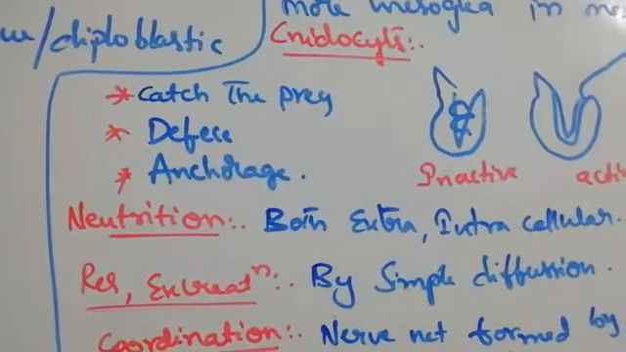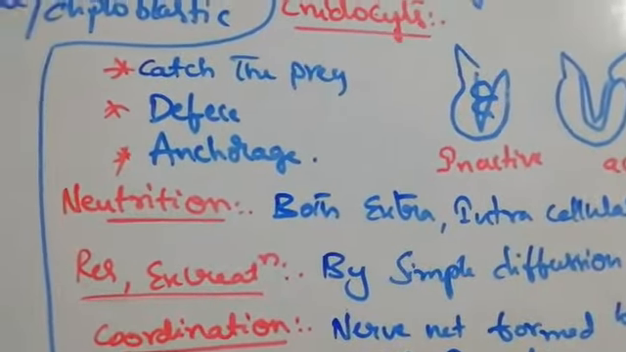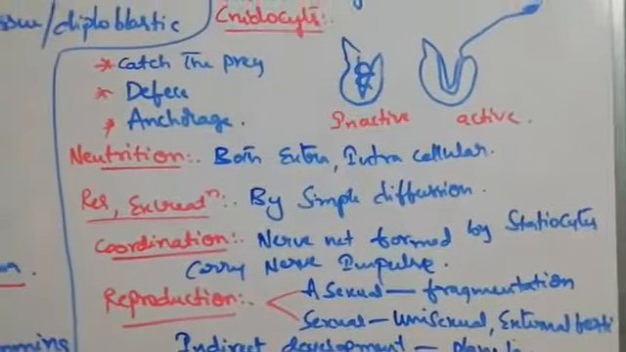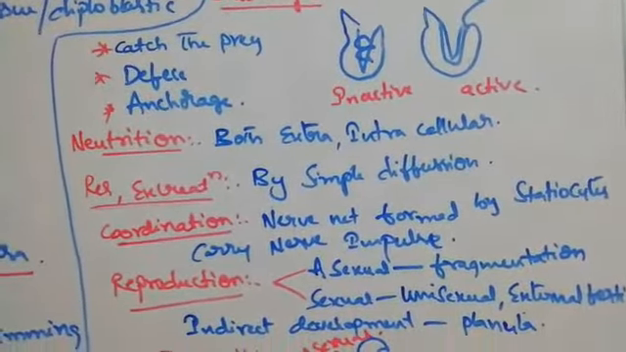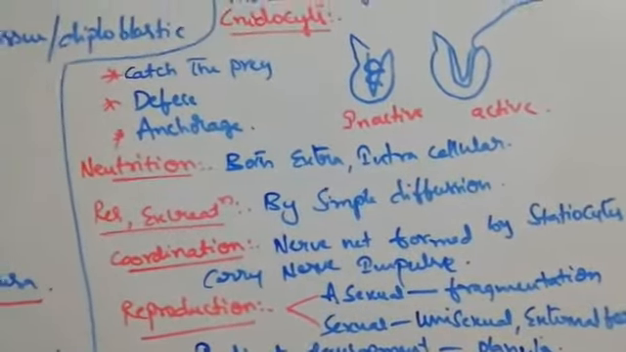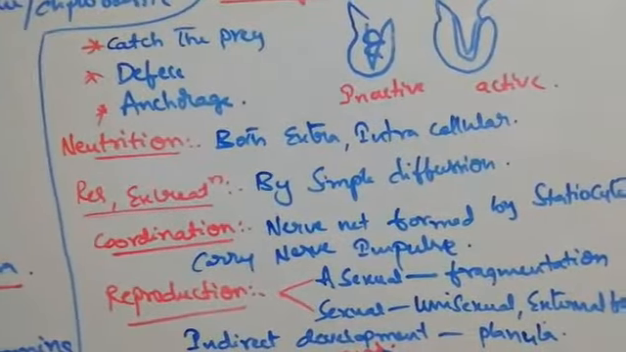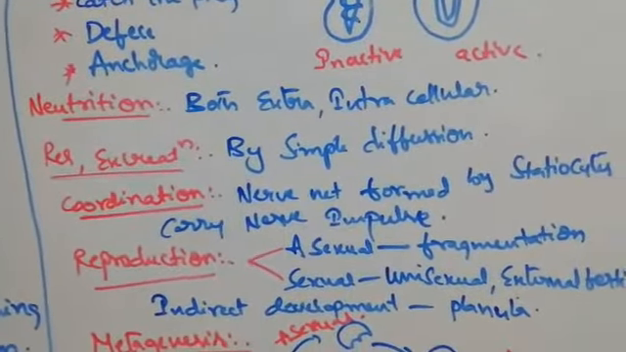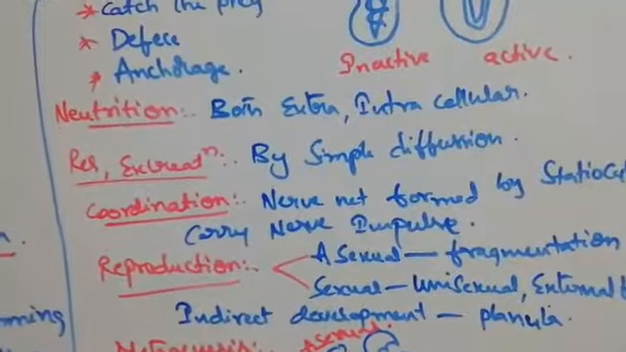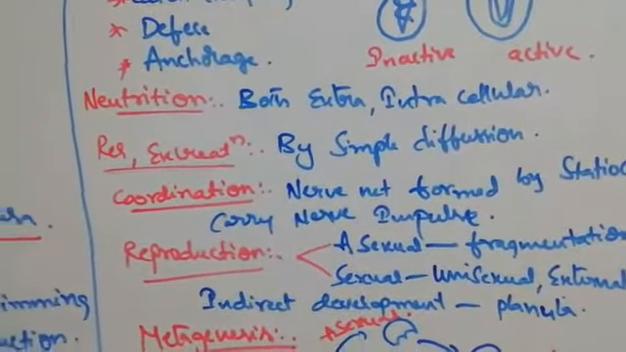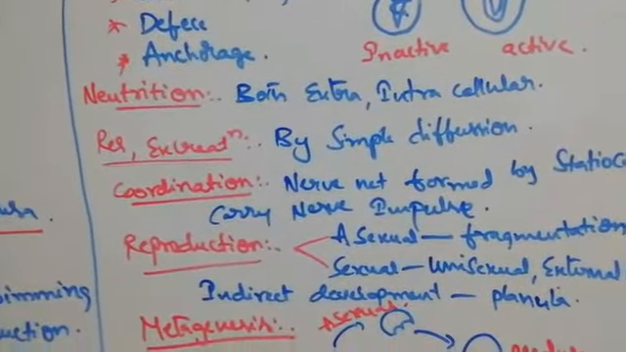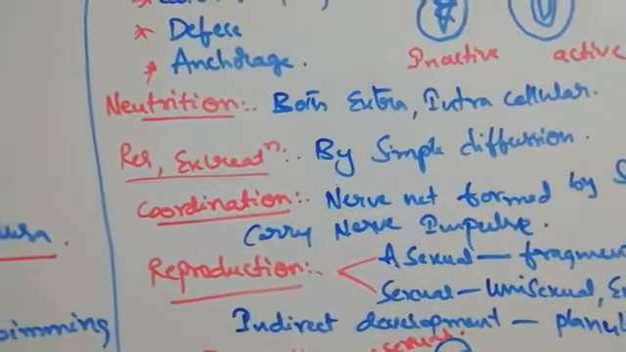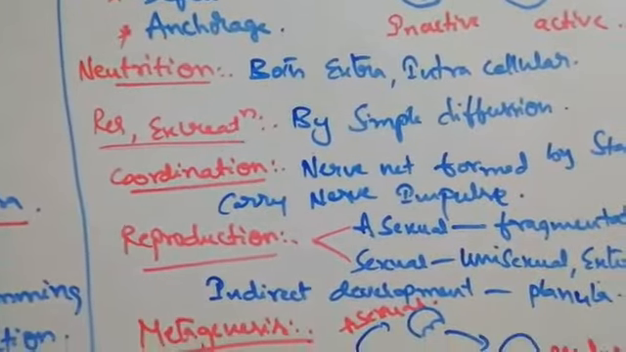Anchorage means attaching. What is the meaning of anchorage? Attaching purpose, it is helpful. And nutrition, I told you, in sponges it is intracellular. That means food is entering into the cell and digested. But here both intra and extracellular. Extracellular means enzymes are released to digest the food. So here food is digested both intracellularly and extracellularly. Respiration and excretion take place by simple diffusion.